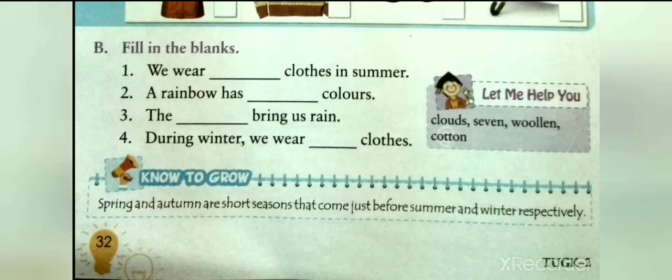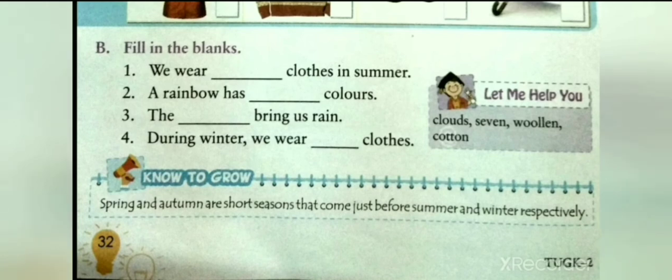Let's do the second part of the exercise. Fill in the blanks. Number 1, we wear dash clothes in summer. It is cotton clothes. We wear cotton clothes in summer. We will write in the space given cotton. Number 2, a rainbow has dash colors. It is 7 colors. A rainbow has 7 colors. We will write in the space given 7.